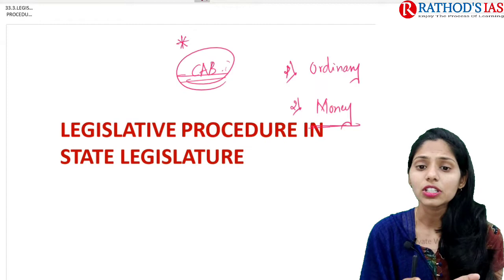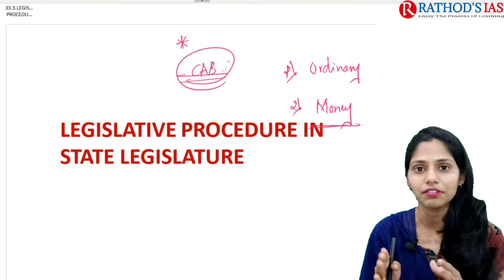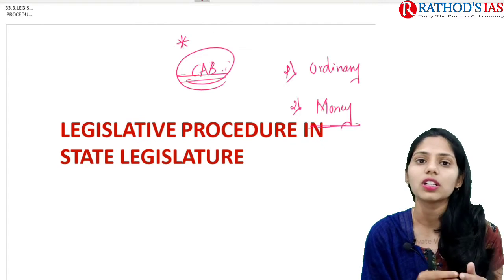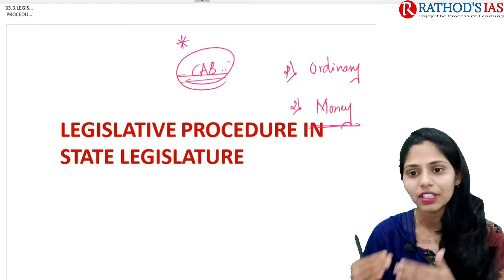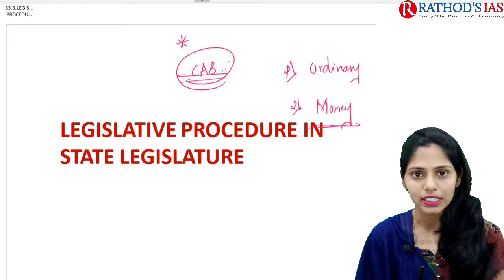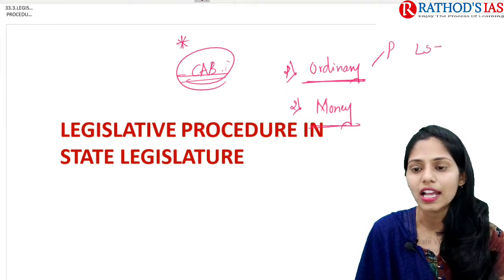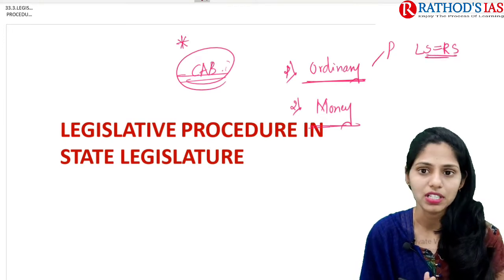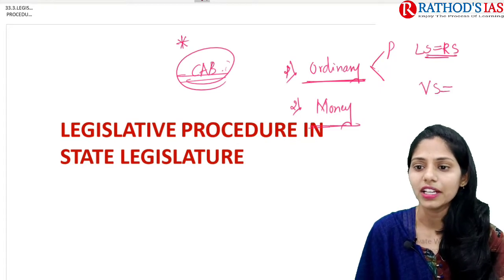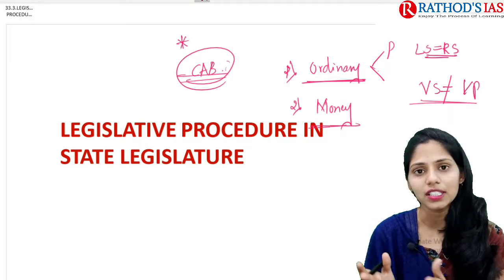because when we compare the legislative procedure in parliament with the legislative procedure in state legislature, it is very different. This topic cannot be equally compared with the legislative procedure in parliament. So you need to focus very seriously on the ordinary bill as well as the money bill when you are talking about the state legislature. In parliament, Lok Sabha and Rajya Sabha have equal powers for ordinary bills. But for ordinary bills in state legislature, Vidhan Sabha and Vidhan Parishad have unequal powers. You have to keep this in mind before reading this ordinary bill.